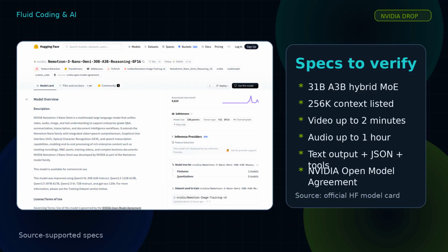The model card lists a Mamba 2 transformer hybrid mixture of experts architecture, with 31 billion total parameters and A3B activation, plus a C-RADIO vision encoder and a Parakeet speech encoder. It also lists maximum context up to 256,000 tokens, video inputs up to 2 minutes, and audio files up to 1 hour. Output is text, with support for JSON, tool calling, reasoning output, and word-level timestamps for transcription.